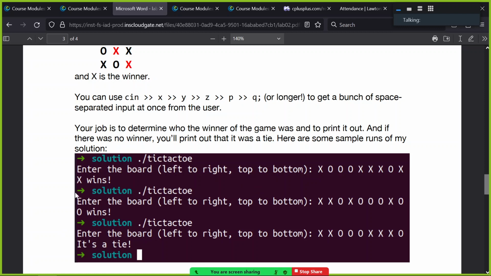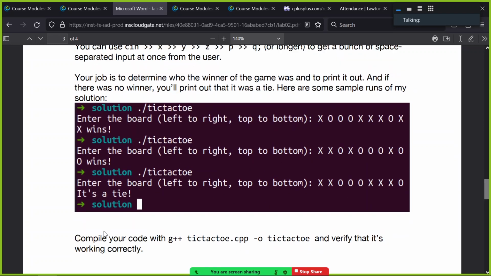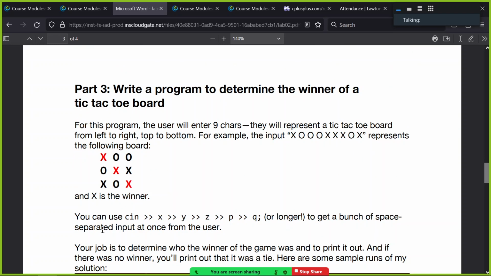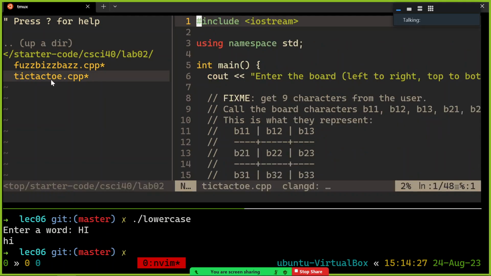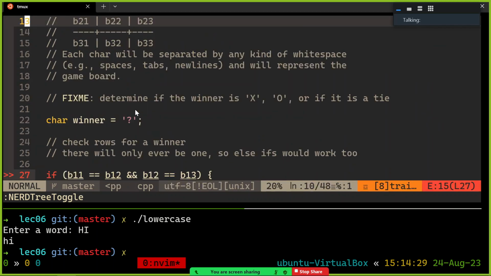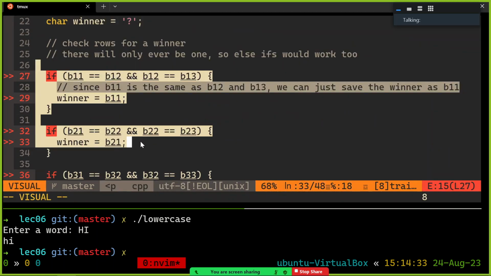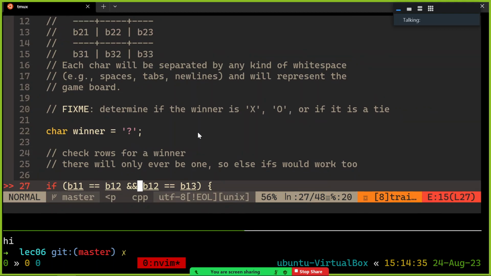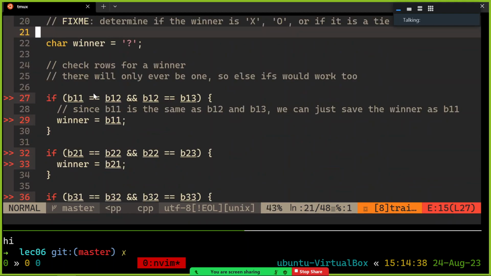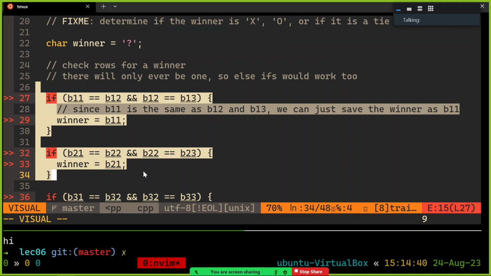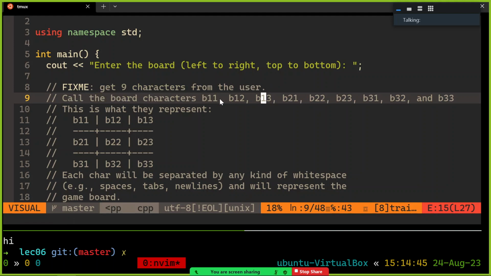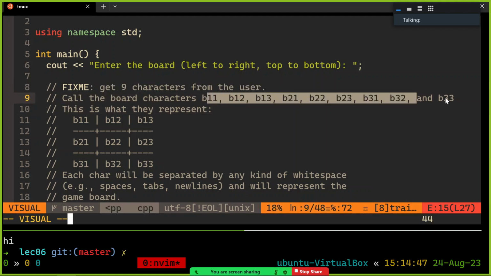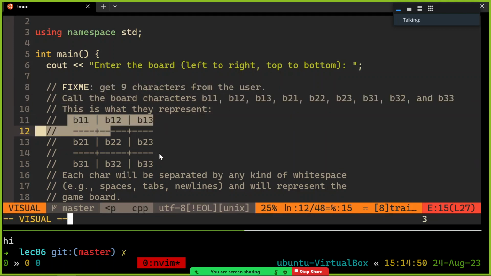All right? So your job is to determine the winner if there is one. Otherwise, output that it's a tie. All right? So it's a bit of a weird program, but it has a cool result. So here's the tic-tac-toe.cpp file. I've given you a few things. I've actually checked all the rows for you, so you can follow this pattern for the columns and the diagonals. But here's what I want you to do. I'm using these variables, and you need to make them and get them from the user. So please use these variable names, get 9 characters from the user, and call them these: B11, B12, and they look like this.